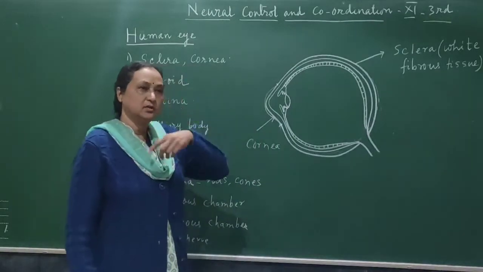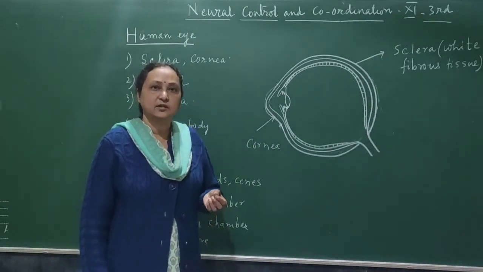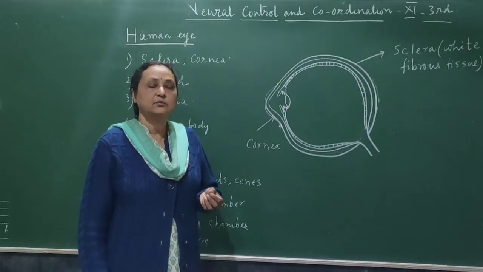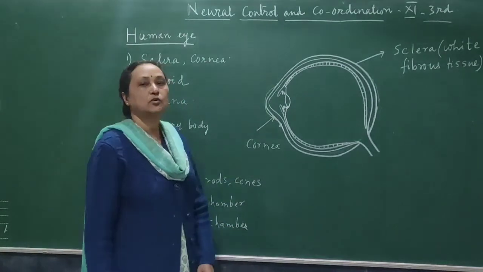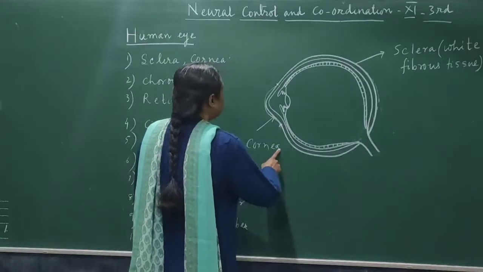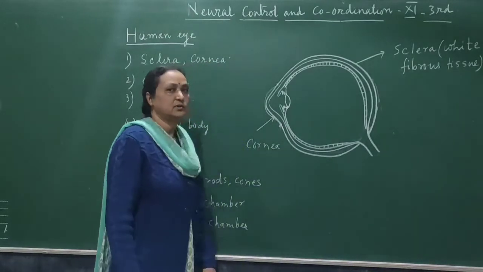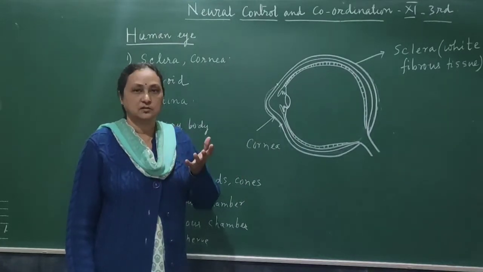Okay, so all of the back portion is covered by the sclera, which is made up of white tough fiber, and it is giving protection to the eye. But in the front portion, this is called cornea. Now cornea is the part which is responsible for receiving the light and for the vision.